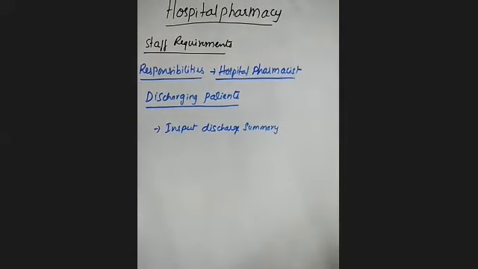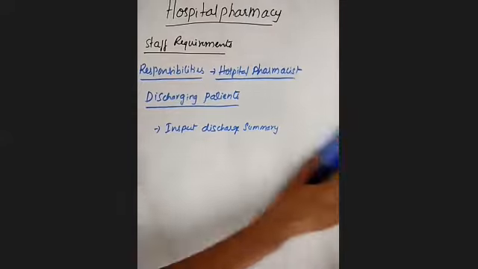Once the patient is going to be discharged from the hospital, some medications are prescribed by the physician, which they have to use for a course of period. That will be available in the discharge summary. The hospital pharmacists have to keep track of which patients are being discharged, and inspect whether the discharge summary is correct or not. Only then do they discharge the patients. This is the next responsibility.